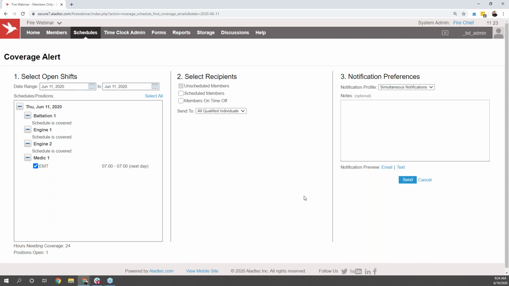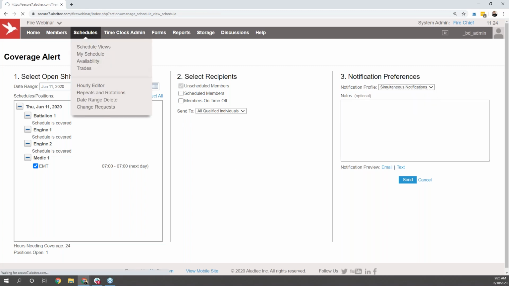The other option that we have available from this page is the ability to send out a staggered notification profile. What that will allow you to do is to rotate through a list of individuals. So if you do have a rotating overtime list that maybe goes by last time they accepted a shift or by seniority or number of hours within a specific time frame, all of that information can be sorted through when using that staggered notification profile, and you're able to send it out one at a time through that specific order that you have defined as well.